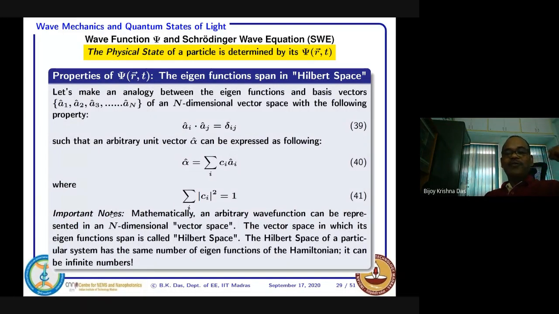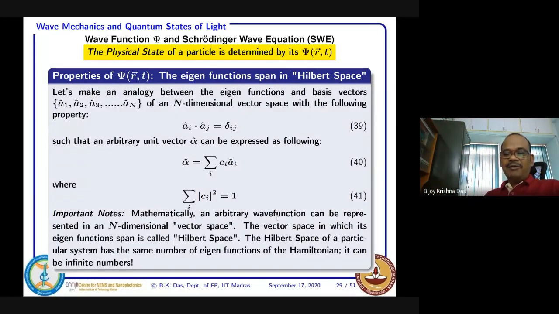So the important note here: mathematically, an arbitrary wave function can be represented in an n-dimensional vector space. An arbitrary wave function is whatever wave function we have been defining so far. We don't know the mathematical nature of psi(r). It can be sinusoidal, it can be Gaussian, it can be whatever complex form.